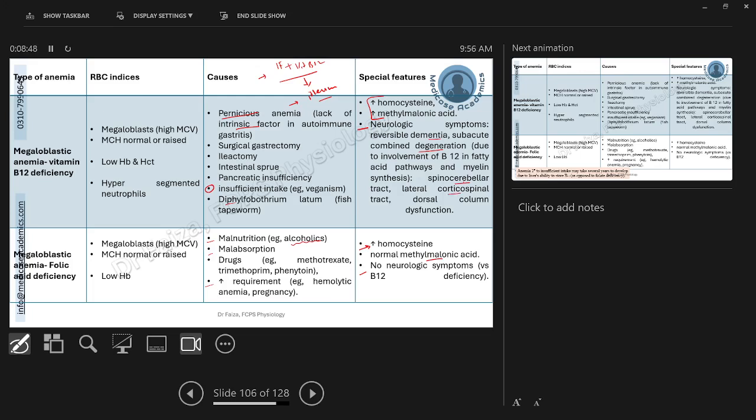Lateral corticospinal tract for the motor symptoms and dorsal column dysfunction, which will be responsible for the sensory symptoms. And these are simply reversible by providing the adequate amount of vitamin B12 to the patient.